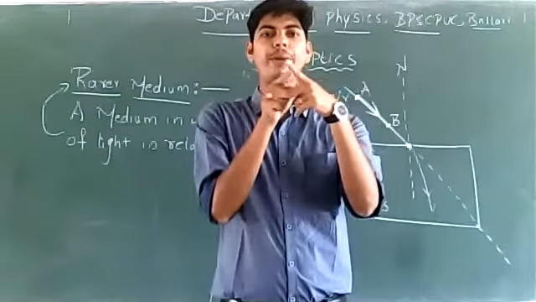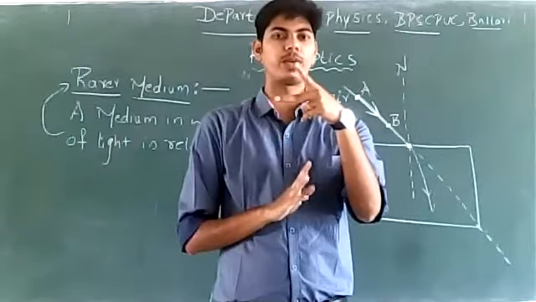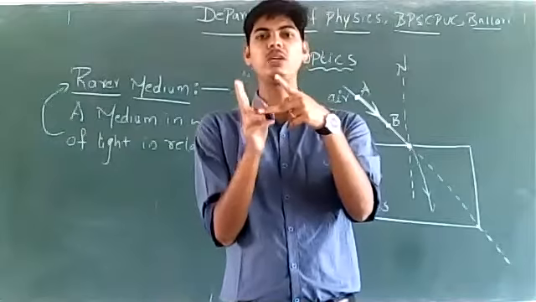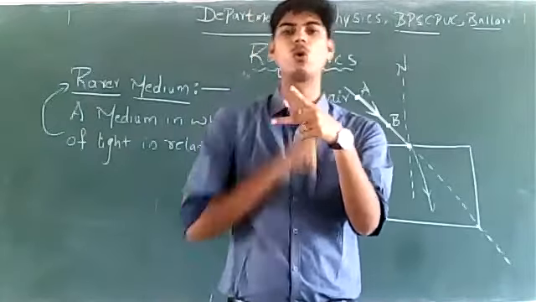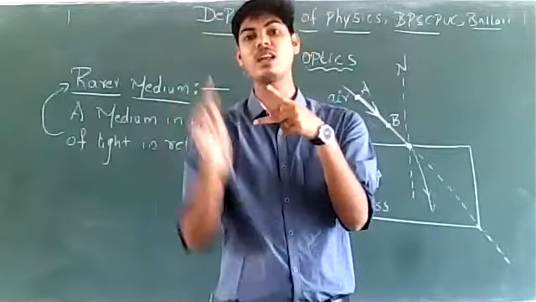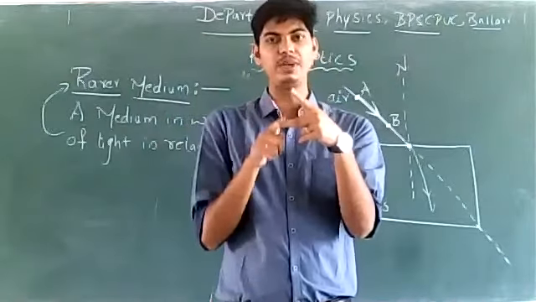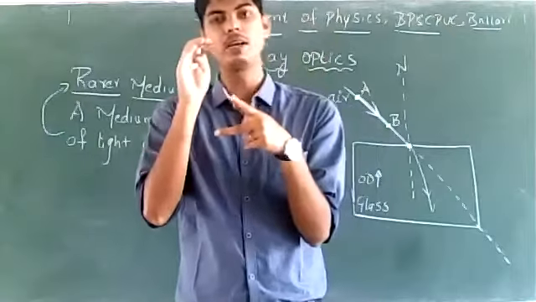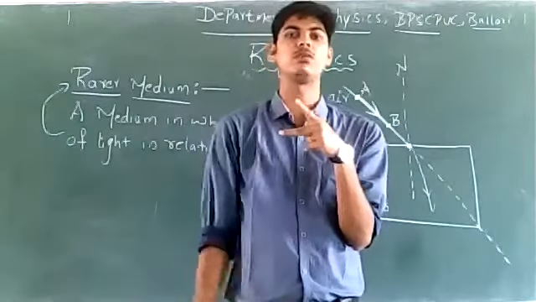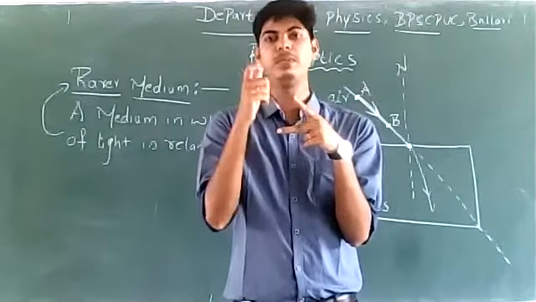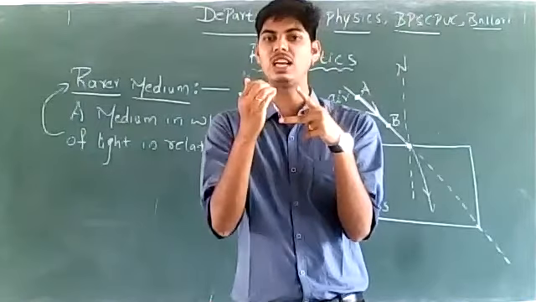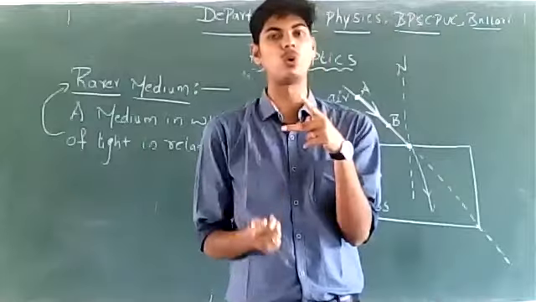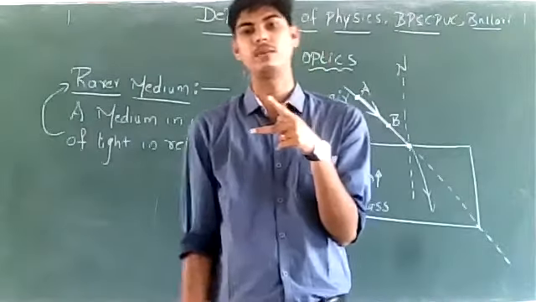You have to compare the speed of light in x and y. Among these two media, the medium in which speed of light is more will be called a rarer medium. On the other hand, the medium in which speed of light is relatively low is called a denser medium, right?